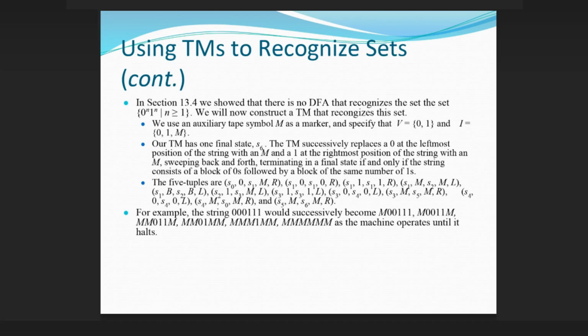For example, the string 000111 would successively become M00111, M0011M, MM011M, MM01MM, MMM1MM, MMMMMM as the machine operates until it halts.